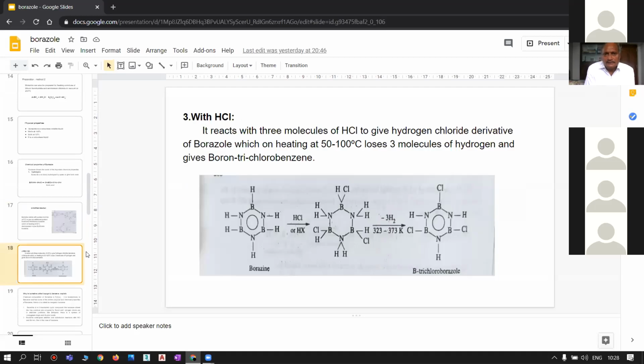Coming to one more important addition reaction of borazine, that is with hydrogen chloride.